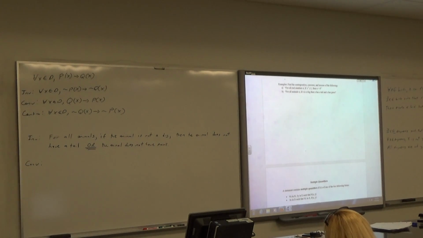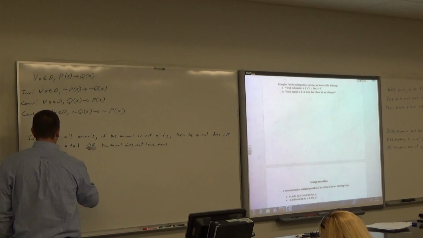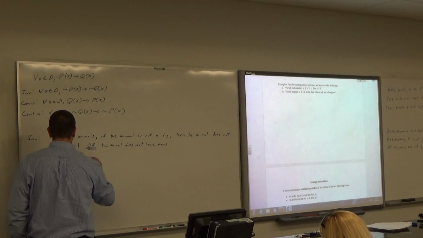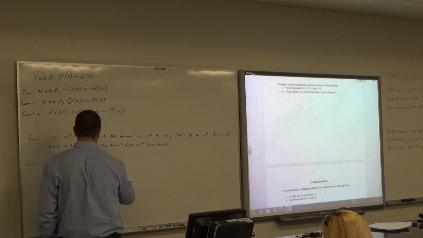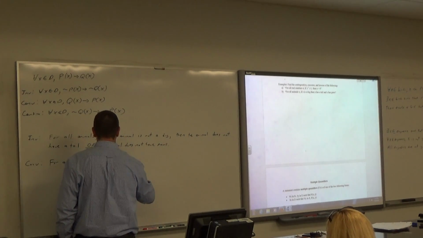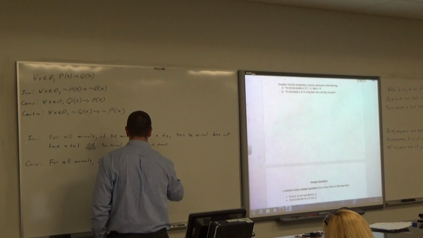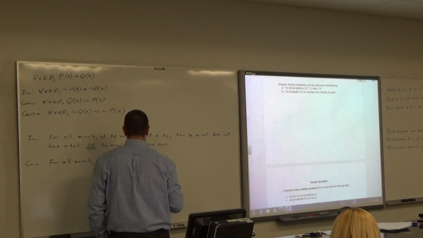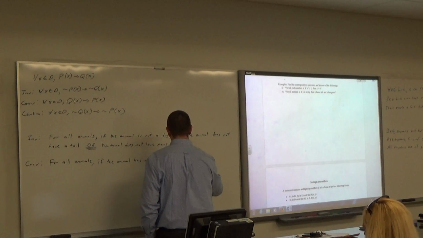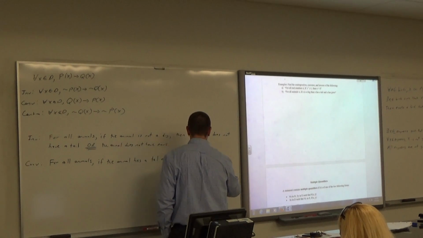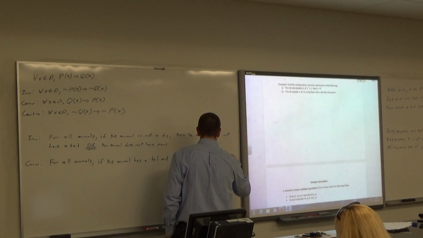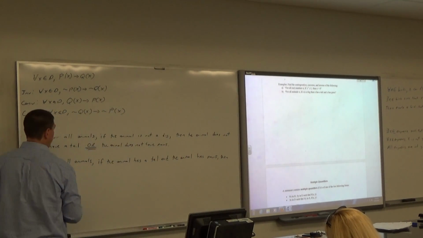Converse. The converse just flips the two statements, the antecedent and the consequent, around. So we would say, for all animals, if the animal has a tail and the animal has paws, then it is a dog.